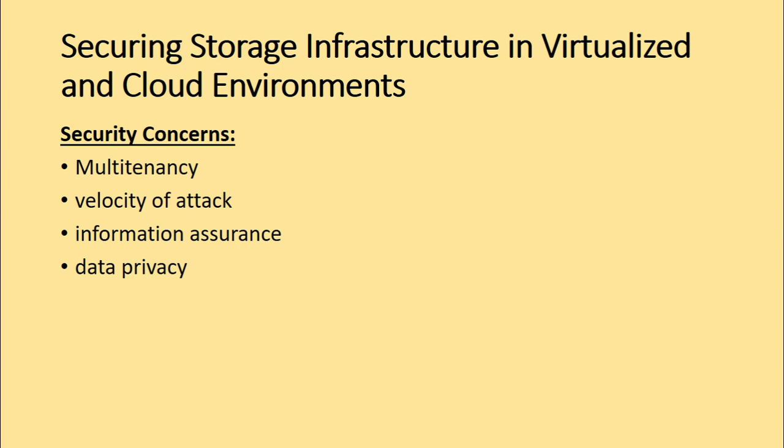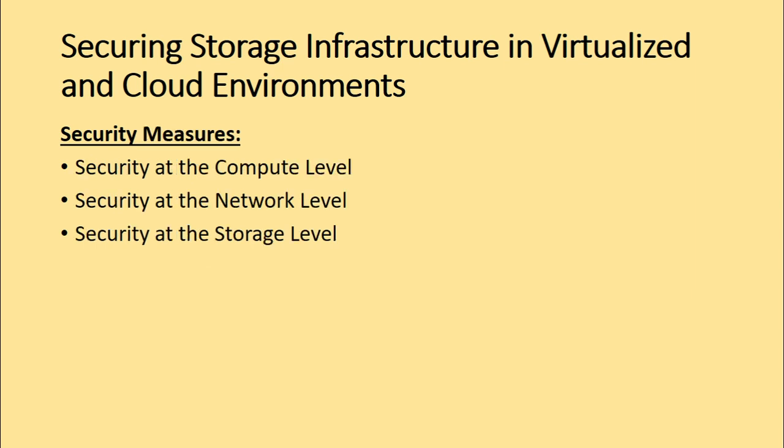These are the four security concerns: multi-tenancy, velocity of attack, information assurance, and data privacy. Now let us look at some of the security measures that we can have in order to overcome these security challenges. We can have security at three different levels: at the compute level, at the network level, or at the storage level. Let us look at the security at each of these levels one by one.